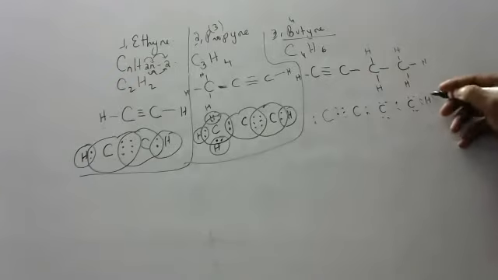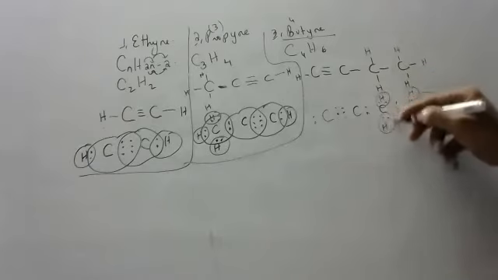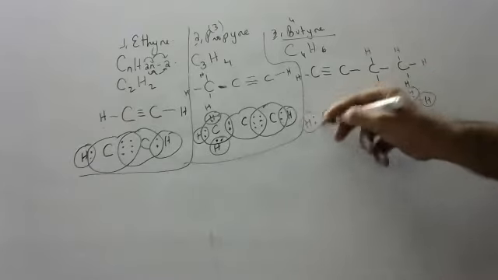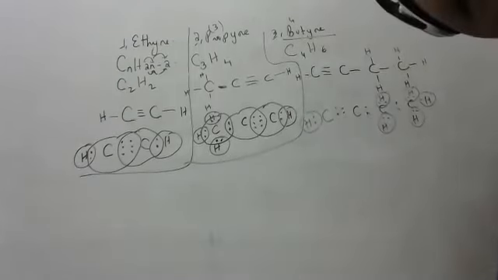Children, hydrogens get helium stability. And what stability will carbon get, children? Carbon will get neon stability. One second, children.